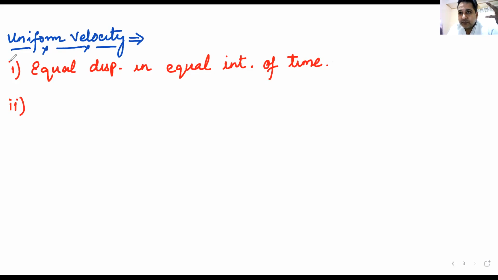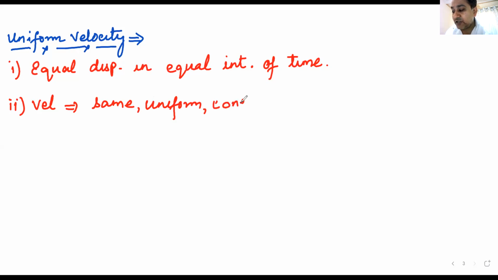Uniform means same. Uniform velocity means same velocity. Yes, that is the next way of understanding. Velocity remains same. The other word for same or uniform is constant. So velocity remains constant at all times. Now when velocity remains constant, you must understand that it is constant both in magnitude and direction.